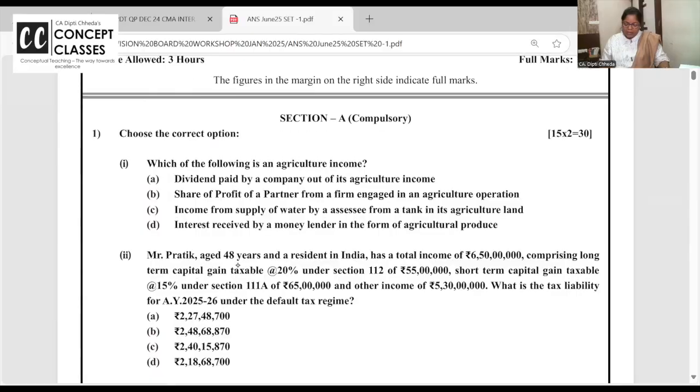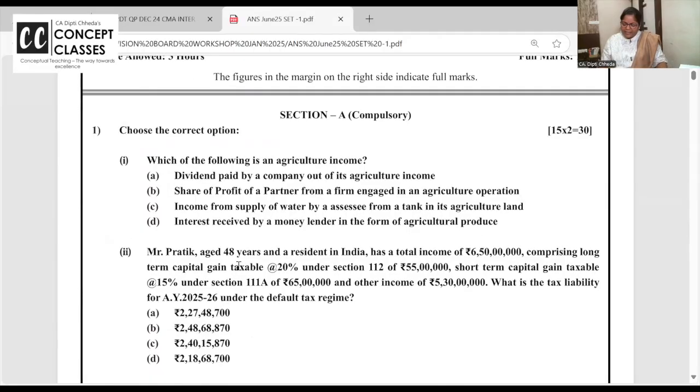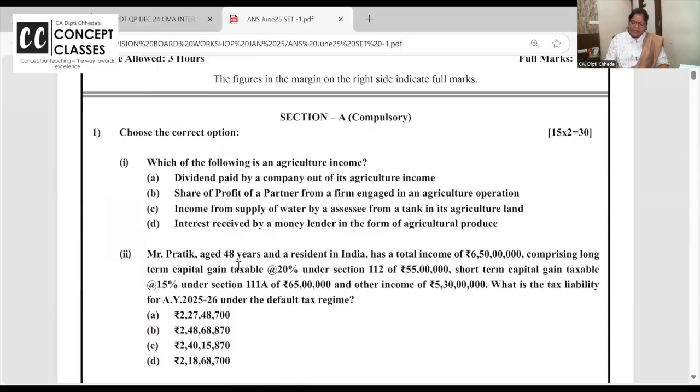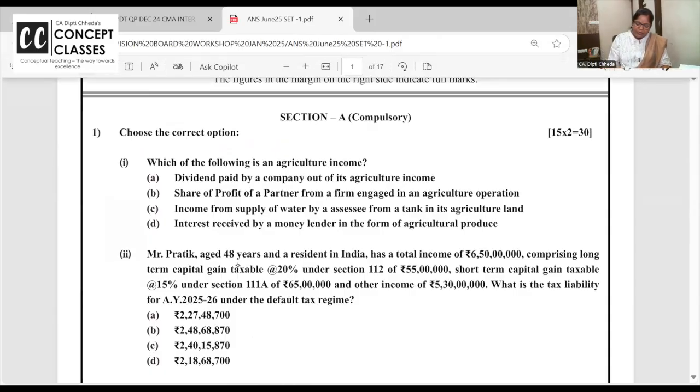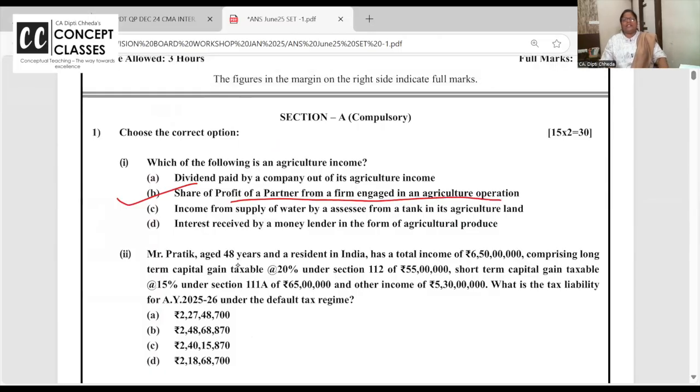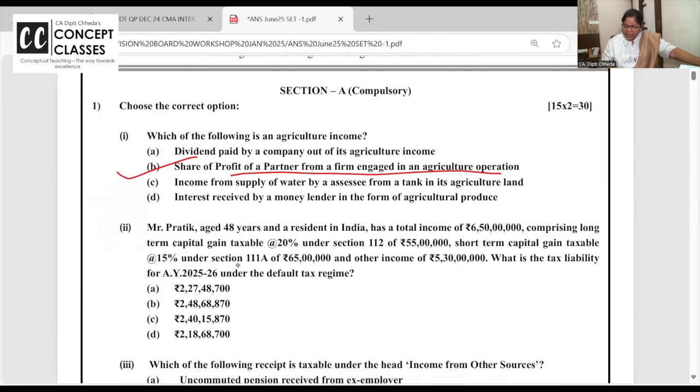Which of the following is agricultural income? Dividend income, share of the profit, partner income by way of supply of water, interest received, share of the profit. If it is a partnership firm, then partners getting the share of the profit will also be treated as agricultural income. This is taught, what is included in agriculture and what is not. Some of you may be feeling, ma'am, we are not able to answer the way you are answering. Then learn it now.